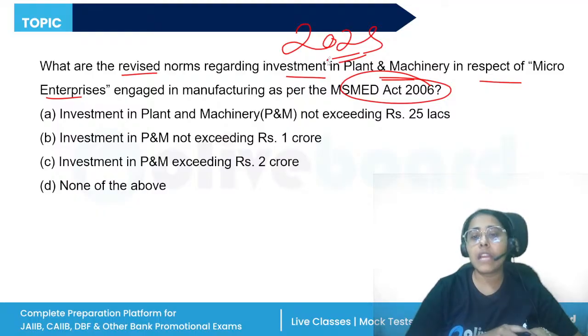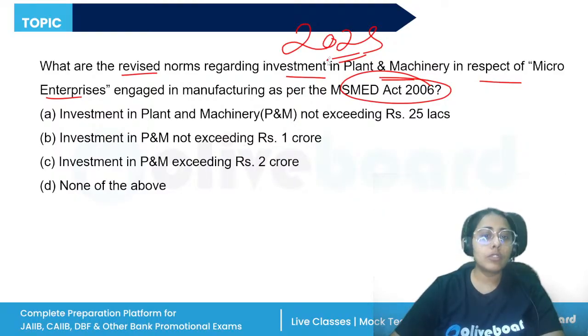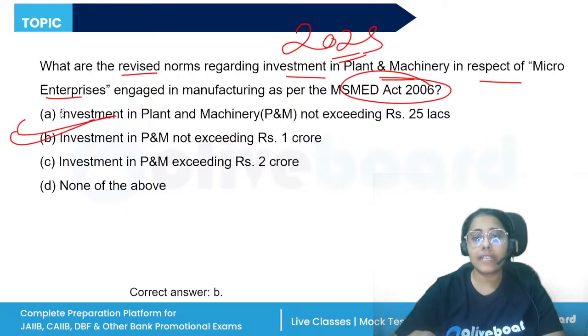Here, according to the MSMED Act, the options are: investment in plant and machinery not exceeding 25 lakh rupees; not exceeding 1 crore rupees; exceeding rupees 2 crore. So according to the old definition, the correct answer will be B: investment in plant and machinery not exceeding 1 crore rupees.